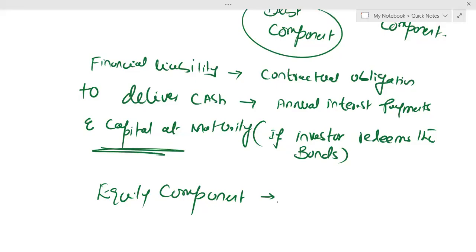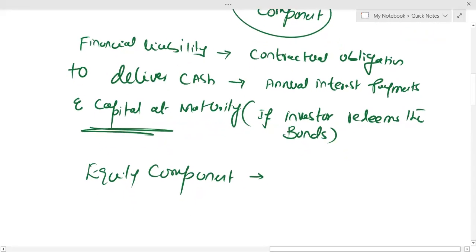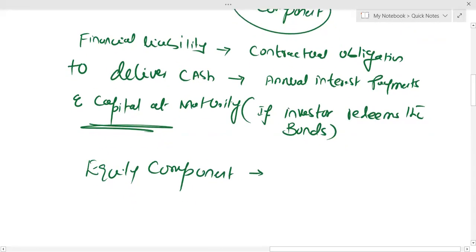So the fixed number of equity instruments which Aaron company is going to issue, that is the equity instrument. So that is a fixed number of equity shares.